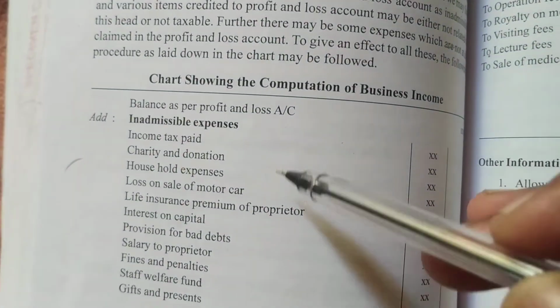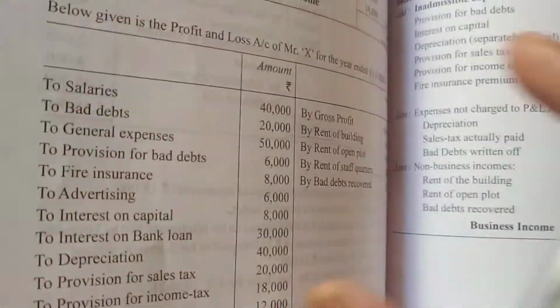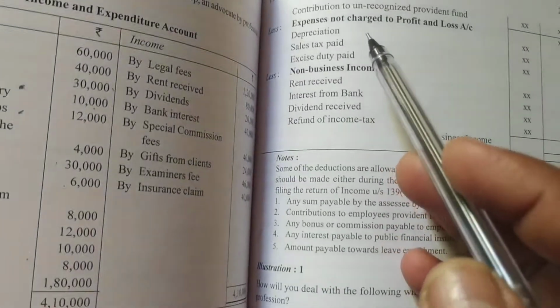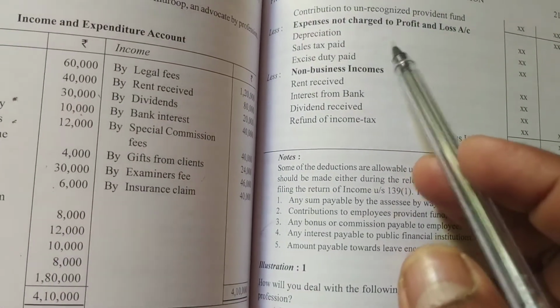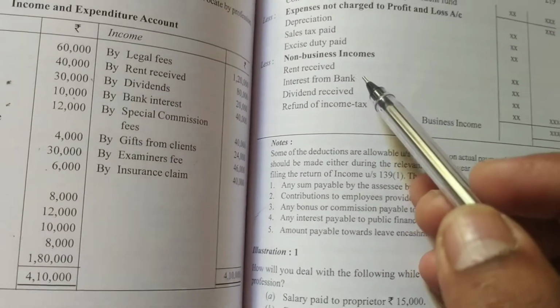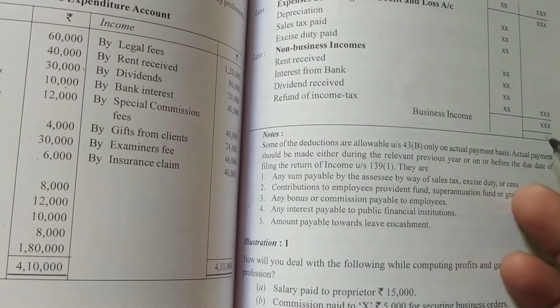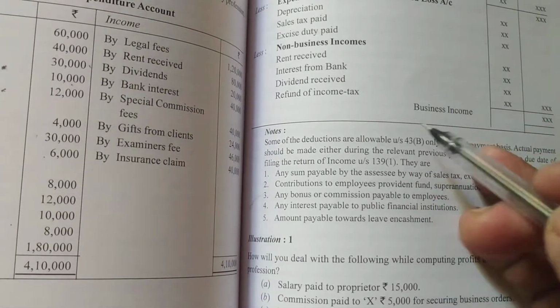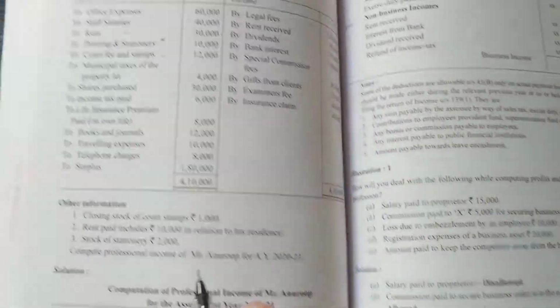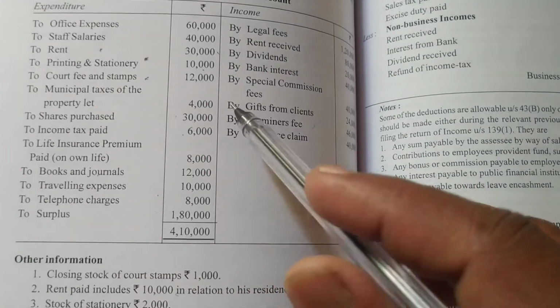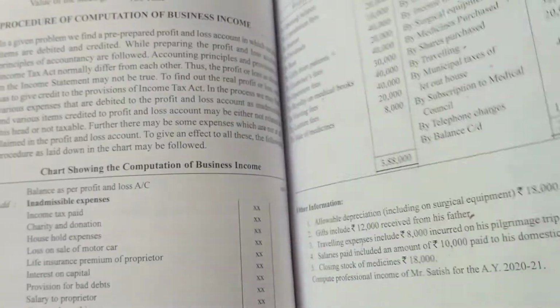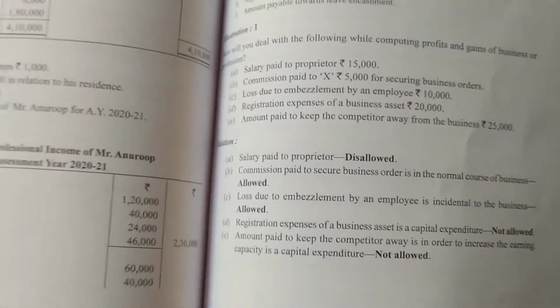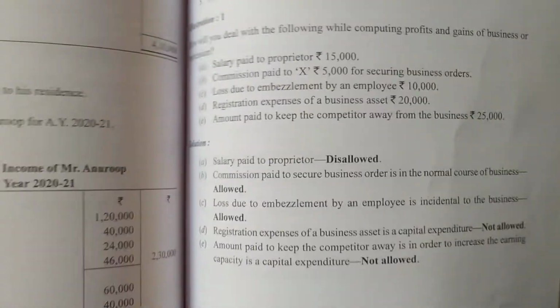So three things are important. First, personal expenses and non-business expenses, add back. Then the expenses which are not charged to profit and loss account, not deducted, that you deduct. And non-business income you have to deduct. So the profit you get is the business income, that is the correct profit you'll get. Okay, understood? So like this you have to find out. He will give a profit and loss account like this, and you have to prepare the income from business. Okay, so we'll see some examples, which is allowed, which is not allowed. Disallowed or not allowed, both mean the same.